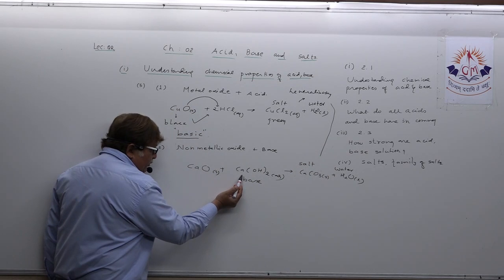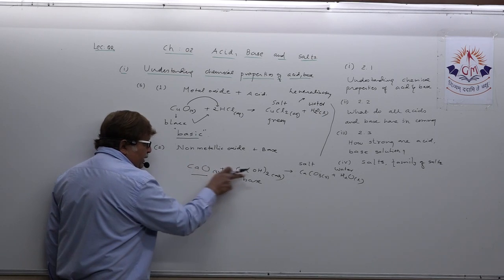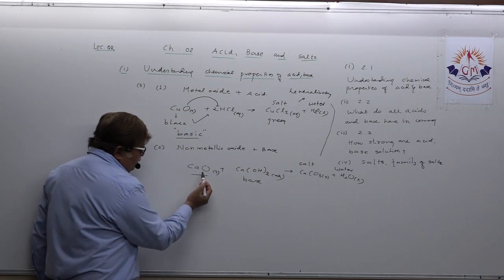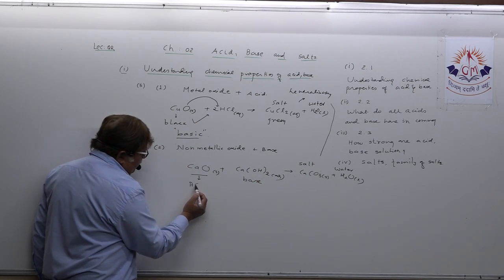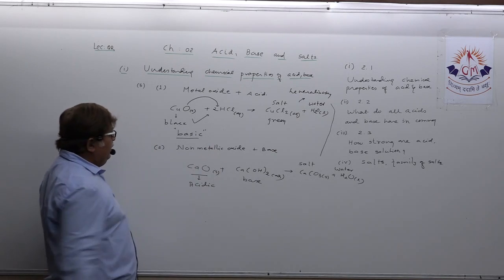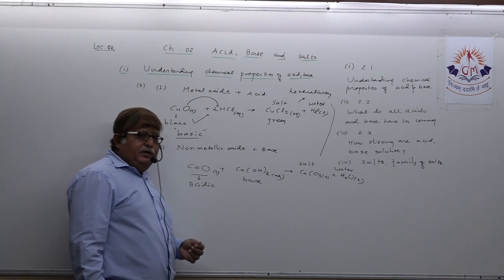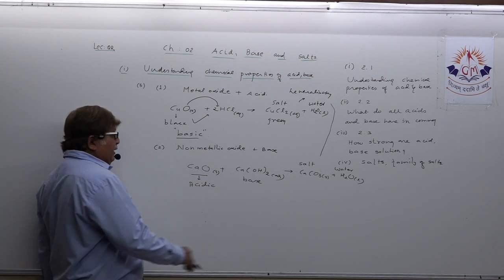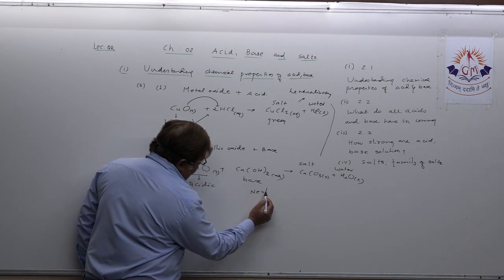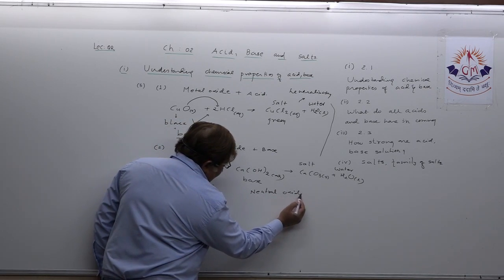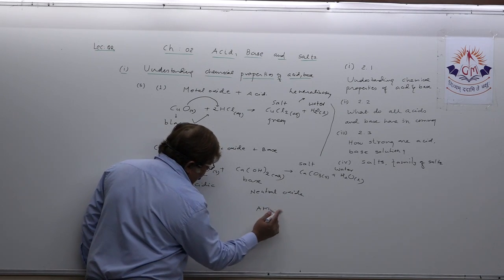That means if this is a base, CaO must be behaving like an acid, because acid plus base gives salt and water. So that's why you can say that non-metallic oxides are acidic in nature. Is it clear in your mind? Metallic oxides are basic in nature, non-metallic oxides are acidic in nature. There are some neutral oxides also to mention at this time, as well as some amphoteric oxides, as you all know.